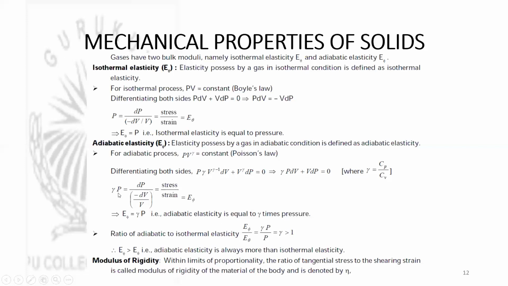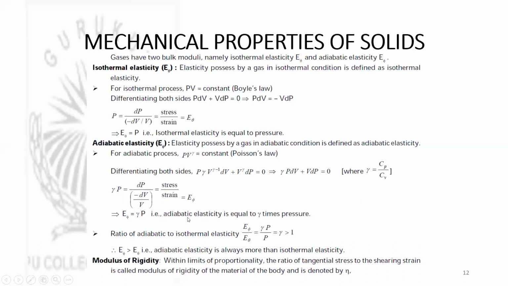Then now we have γP = dP divided by (−dV/V). As we already know, this ratio is equal to bulk modulus. So this is the bulk modulus in case of adiabatic condition. So γP is equal to adiabatic elasticity or adiabatic bulk modulus. This you need to remember.